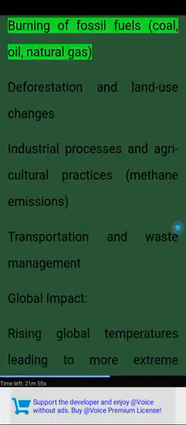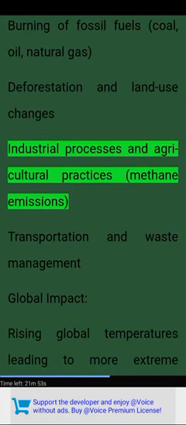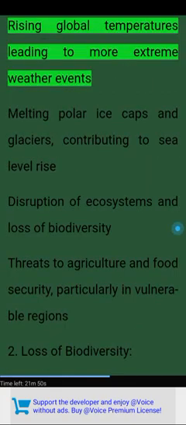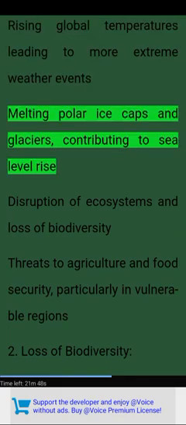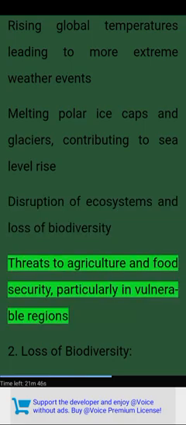Key causes of climate change: burning of fossil fuels, coal, oil, natural gas; deforestation and land use changes; industrial processes and agricultural practices, methane emissions; transportation and waste management. Global impact: rising global temperatures leading to more extreme weather events; melting polar ice caps and glaciers, contributing to sea level rise; disruption of ecosystems and loss of biodiversity; threats to agriculture and food security, particularly in vulnerable regions.